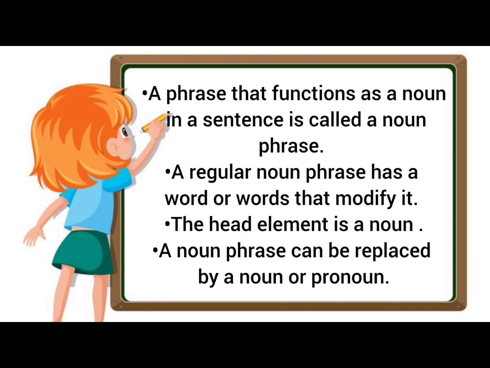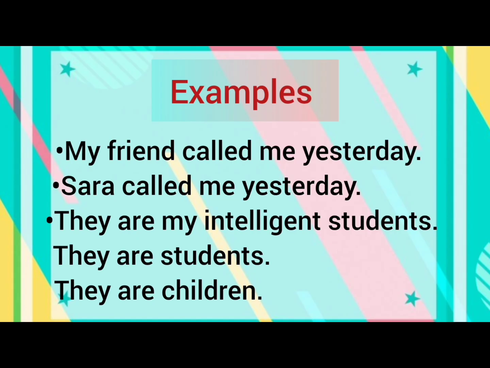Let's have a look at the examples and you will understand all these points that are mentioned in the definition. The very first example is, my friend called me yesterday. Now, if you look at the subject of this statement, that is my friend. Now, my is a modifier here that is written with the word friend, that is noun here. So, in this way, they both are a group of words. Now, my friend is a noun phrase here.